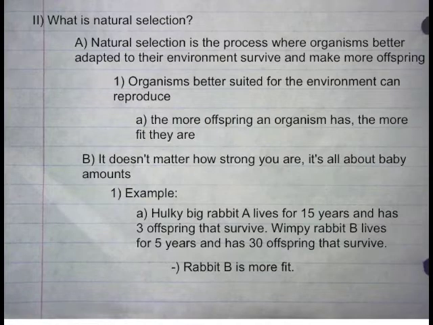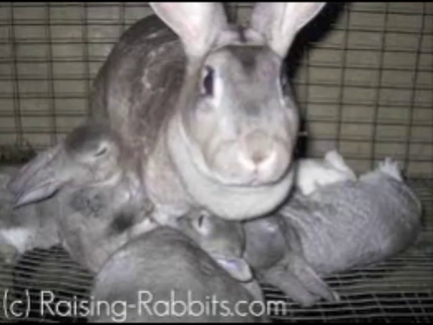It doesn't matter how strong you are, it's all about baby amounts. For example, bulky big rabbit A lives for 15 years and has 3 offspring that survive. Wimpy rabbit B lives for 5 years and has 30 offspring that survive. But rabbit B is more fit because it has more offspring that survive. Once again, survival of the fittest is not how strong, but how many offspring.